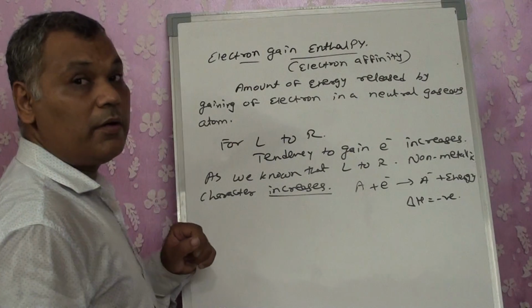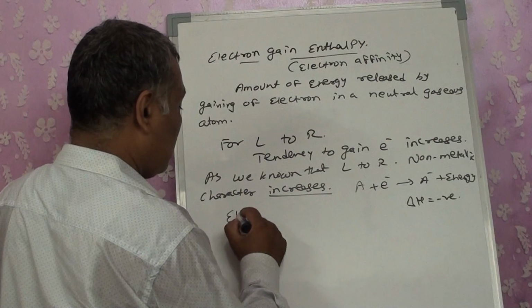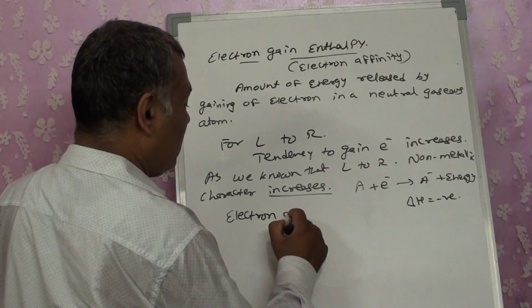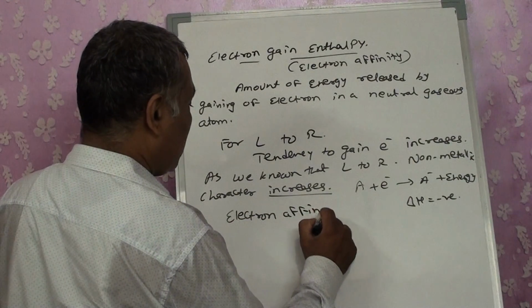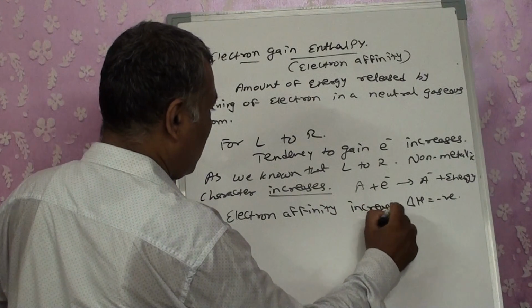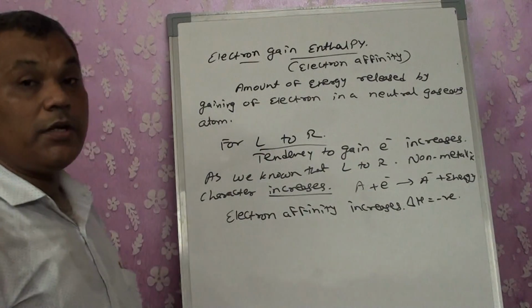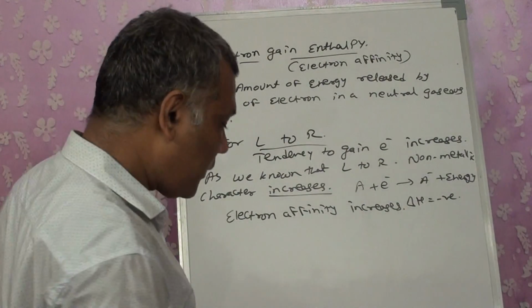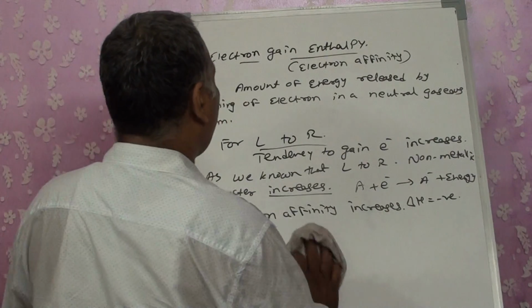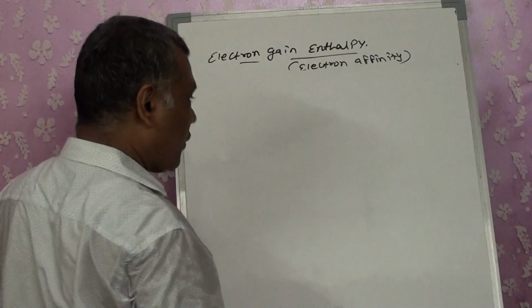So what will happen? The tendency, that is electron gain enthalpy, electron affinity, increases. So left to right, electron affinity increases. Okay. Let's go to the top to bottom. Now when we go top to bottom, what will happen?